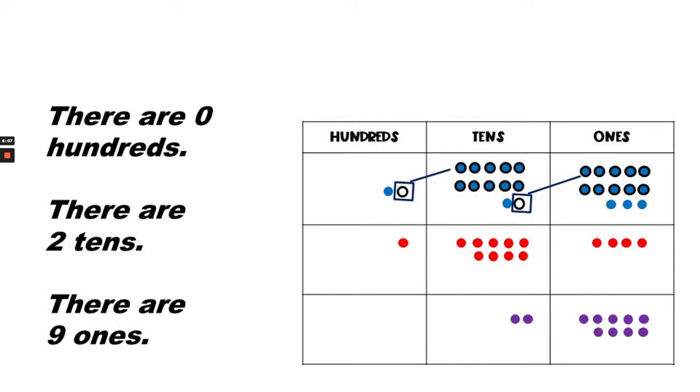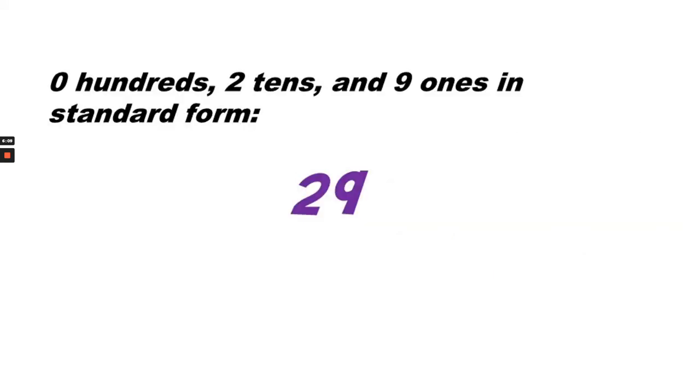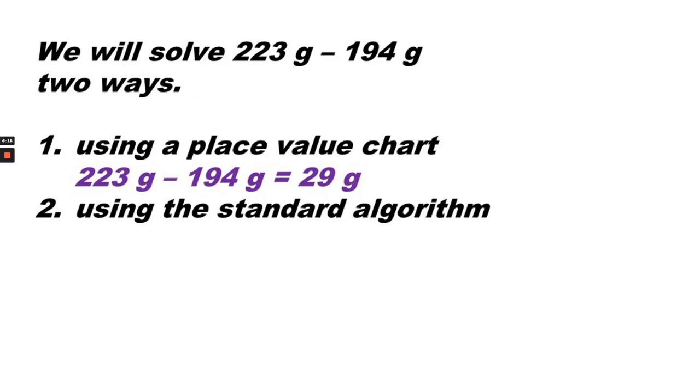So there are 0 hundreds, 2 tens, and 9 ones. In standard form, that would look like 29. We can say that 223 minus 194 is 29 grams using the place value chart. Next, we're going to check our answer using the standard algorithm.